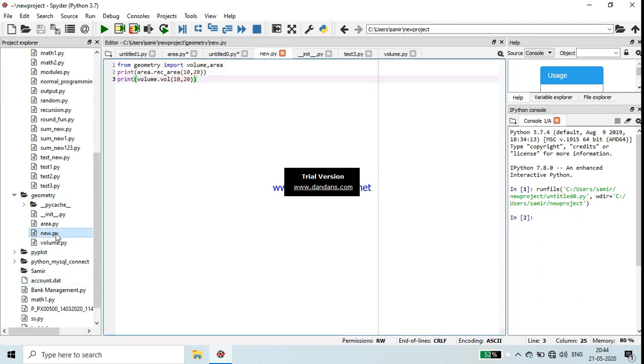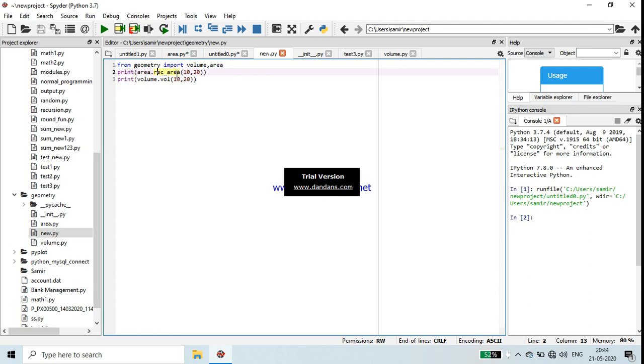Now I am making another file, that is new.py. Here it is the final file where I will get my output. So what I have to do is import that package, and all the modules of that package from the geometry package. So we have to write this code: from geometry import volume, area. Volume is the name of the first module and area is the name of the second module.